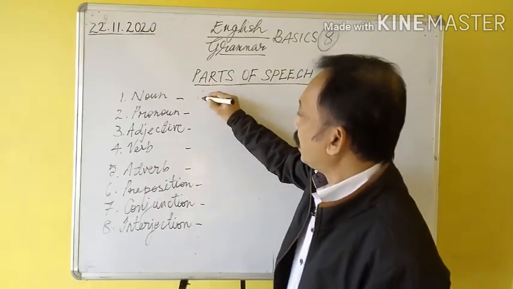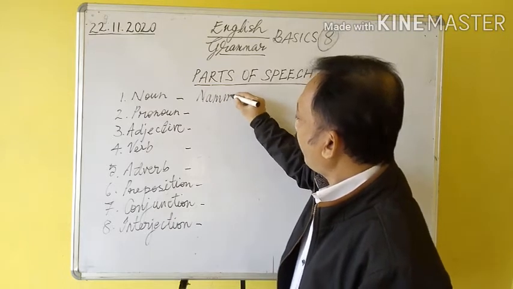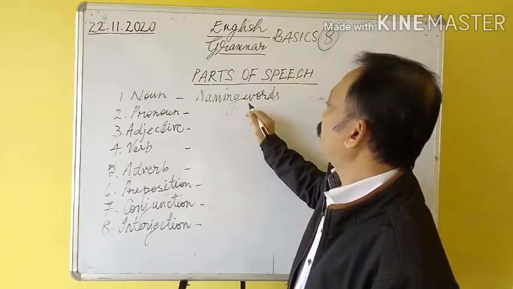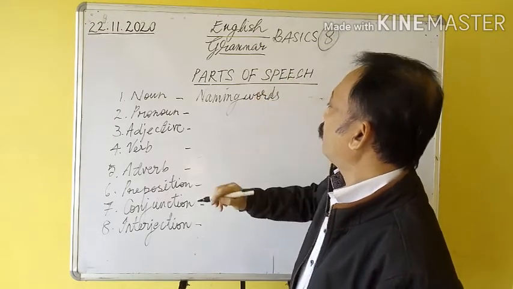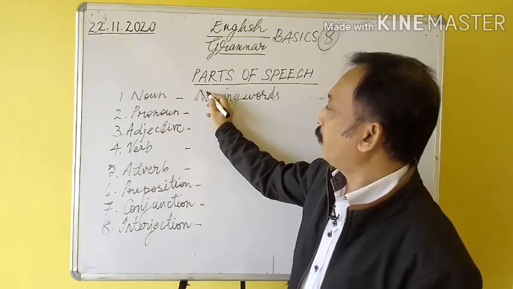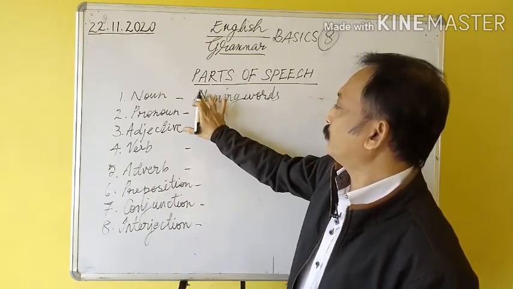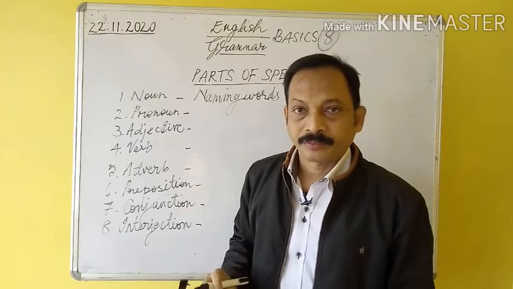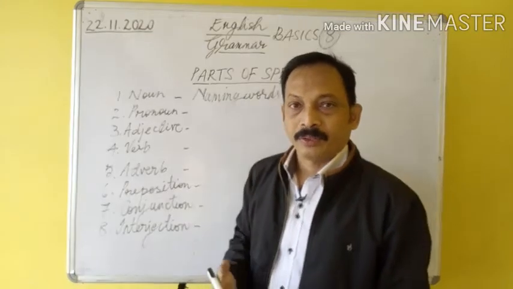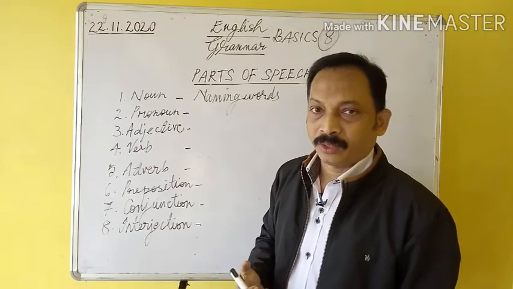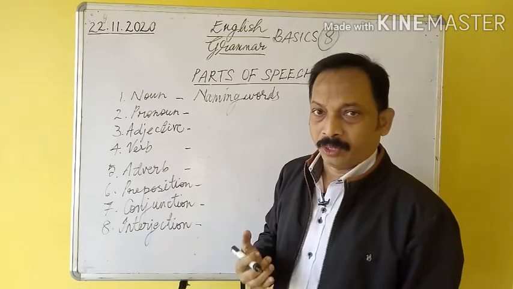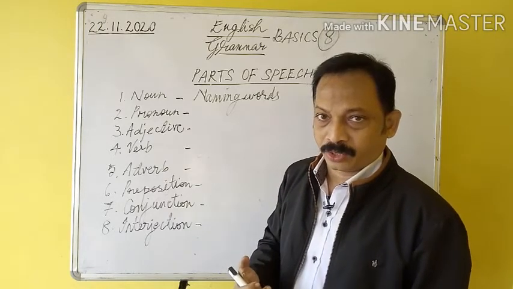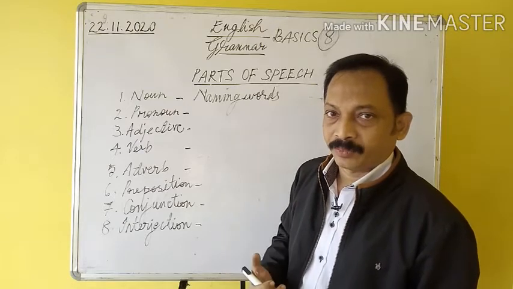In simple words, we can say nouns are naming words. Any name. Name of a person, name of a place, name of a quality, name of a thought, name of an animal, a bird, or any creature or any object. The name of anything is a noun.